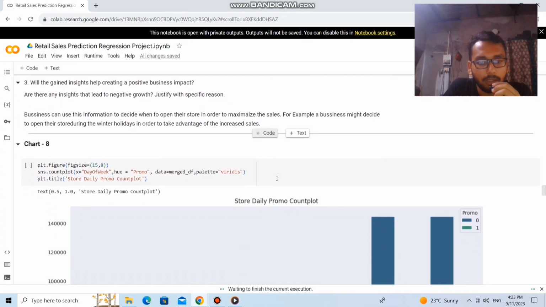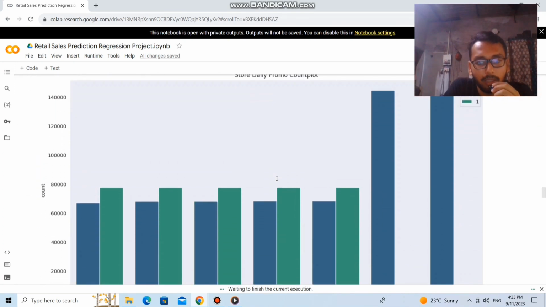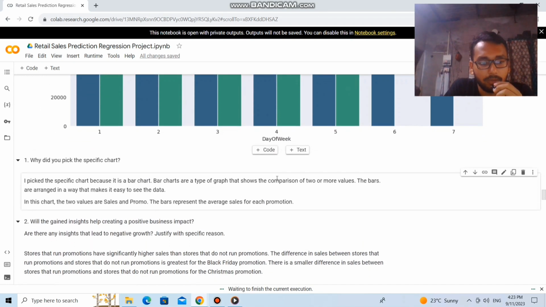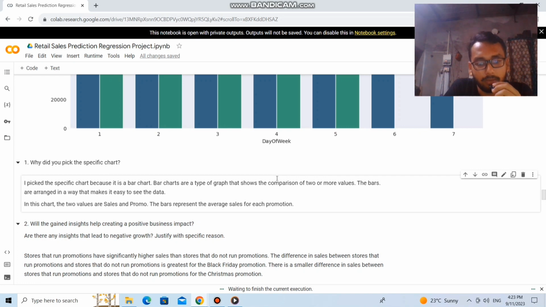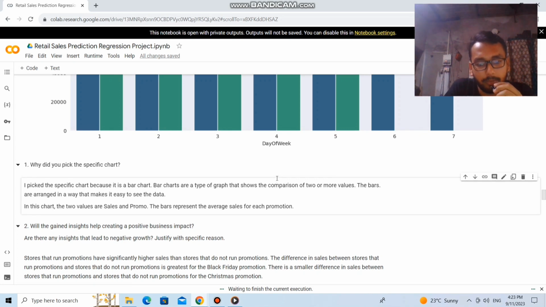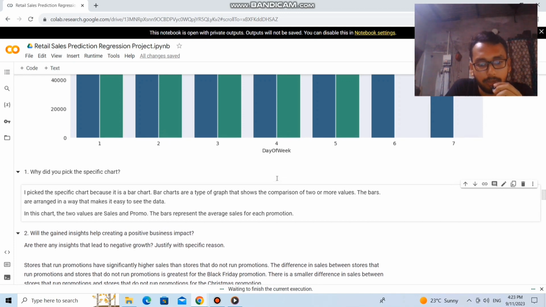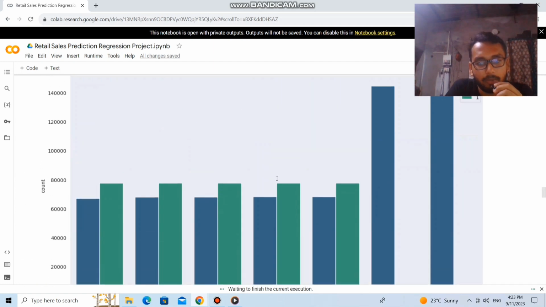So from the next chart, we can visualize the graph and conclude that the stores that run promotions have significantly higher sales than the stores that do not run promotions. The difference in sales between stores that run promotions and the stores that do not run promotions is greatest for the Black Friday sales.